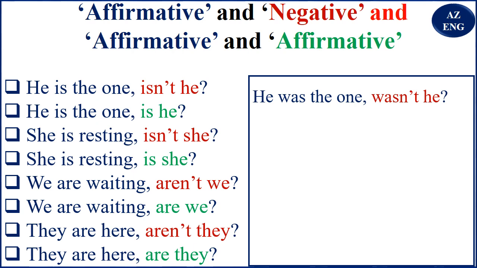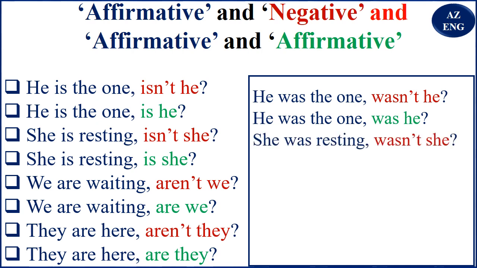You say, he was the one, wasn't he? That is affirmative and negative. He was the one, was he? That is affirmative and affirmative. She was resting. Here is the past form I'm using. She was resting, wasn't she? She was resting, was she?